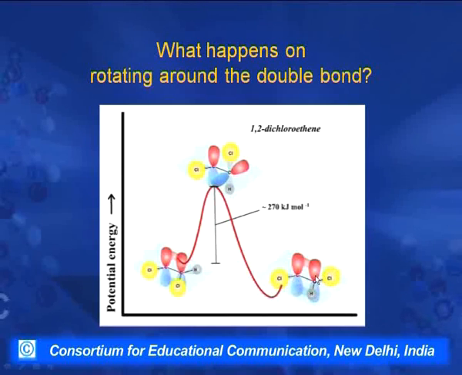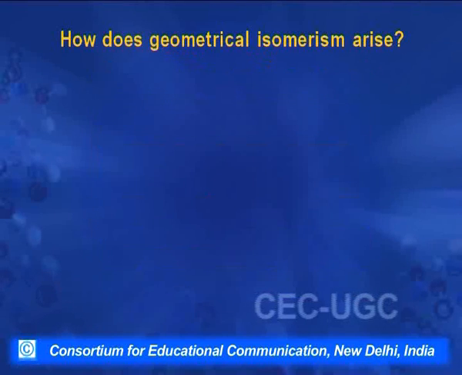So if we want to go from this molecule to this, or from this molecule to this, we will have to supply the energy so that the molecule passes through this high energy state or transition state where no pi bond is there. And as I told you, this much energy is not available at room temperature, so that is why these molecules acquire rigidity. They can be converted when we supply energy by some other source.